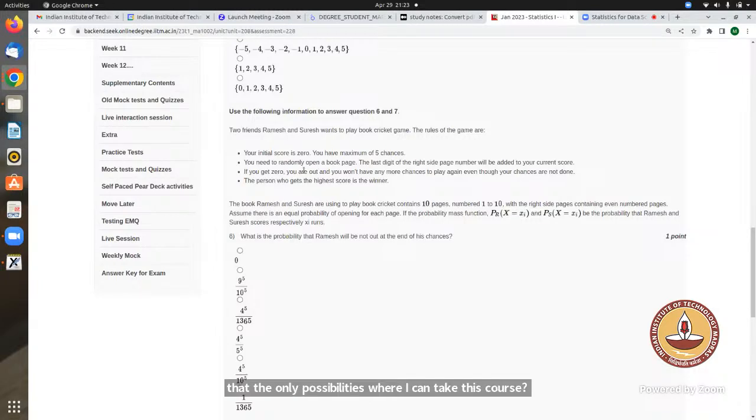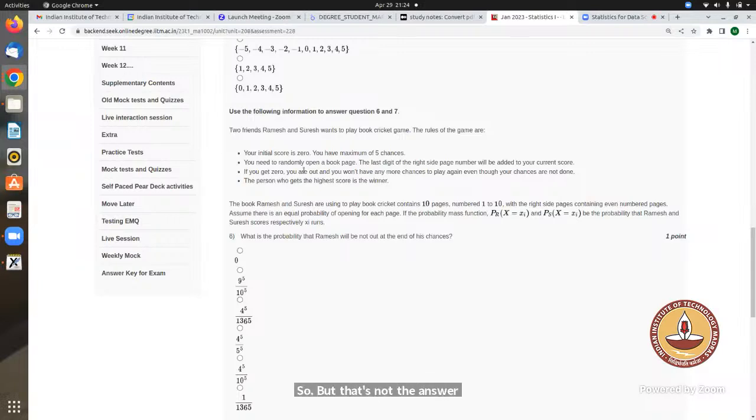So what I did was: the chance of him getting out is 1 by 5, that is, he gets a 10. The chance of not getting out is 4 by 5. Here it says he'll have a maximum of 5 chances, and the question asks the probability that Ramesh will not be out at the end of his chances. So I thought, why not 4 by 5 raised to power 5, that he didn't get out in any of the chances? But that's not the answer, sir. It's 4 raised to power 5 divided by 1365.